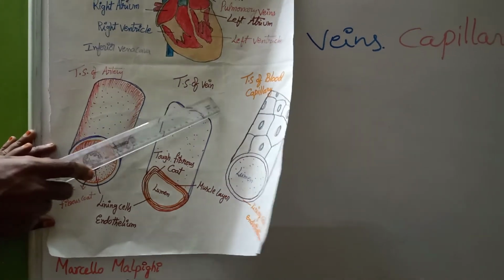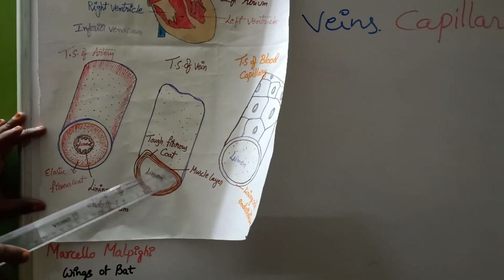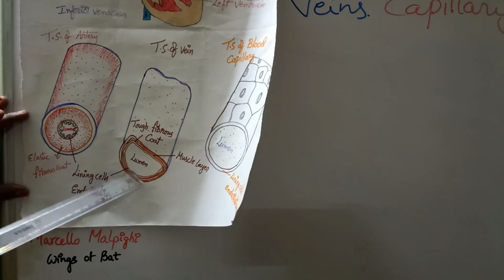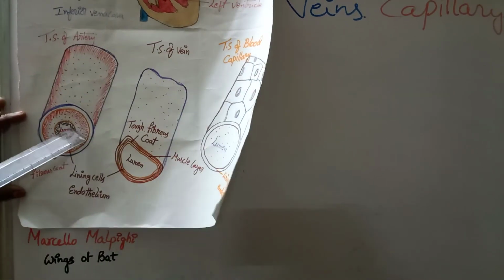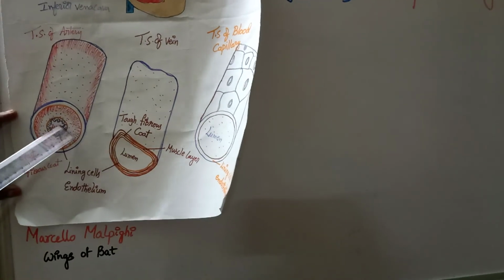And here in the TS of a vein, if you observe it, the lumen size of the vein is bigger, and the wall of the vein is a little bit thinner than the artery. The wall of the vein is thinner, it is not as elastic as the artery.